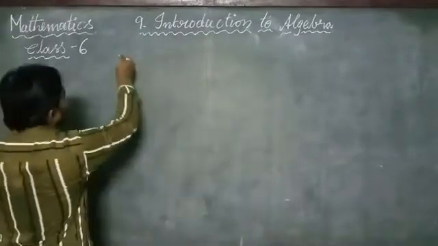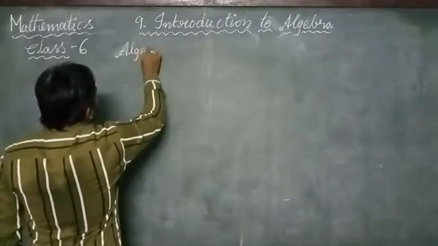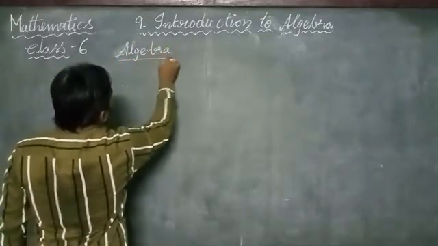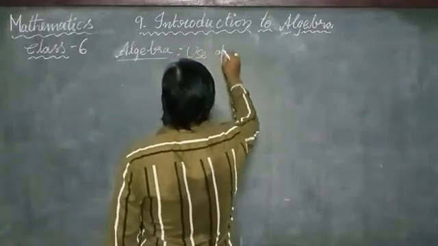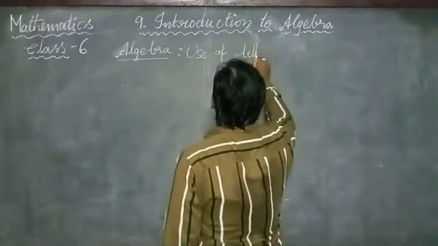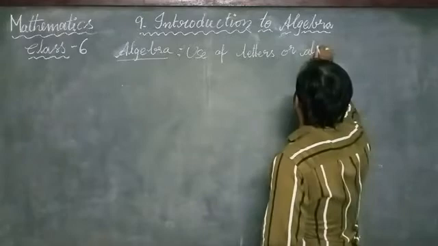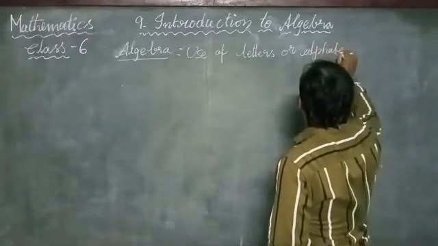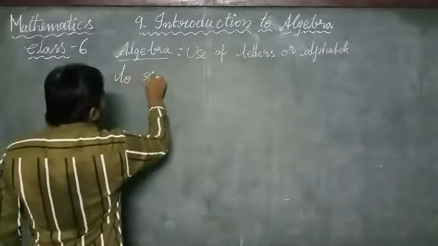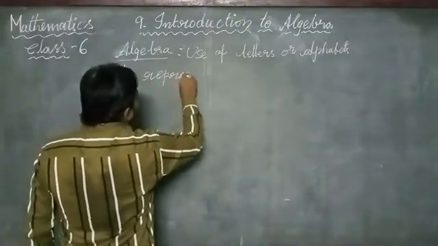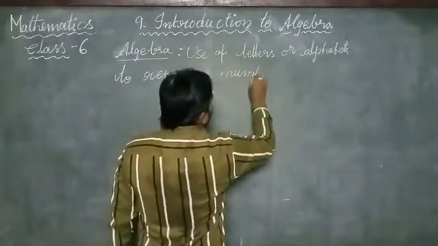Main feature of algebra: use of letters or alphabets to represent numbers.